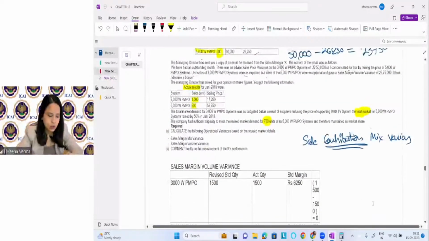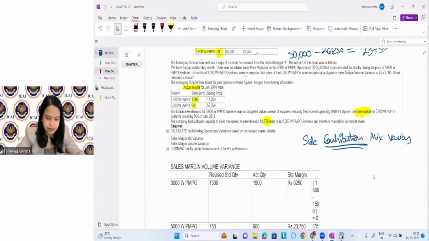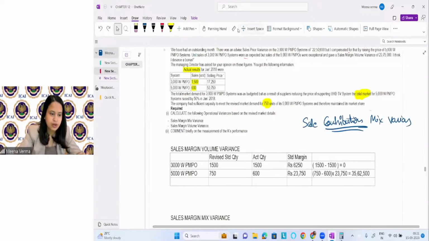All right. Just give me 1 minute. All right. So you will get the margin volume variances, right? You will get what? Margin volume variances, right? Which is coming as adverse. All right.